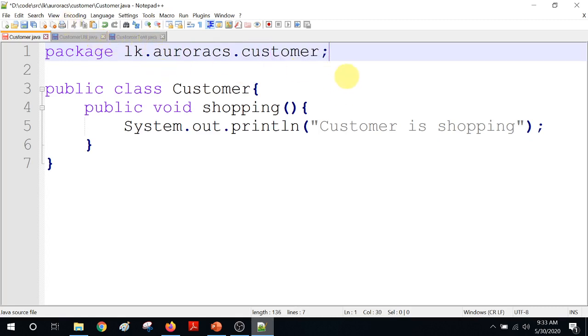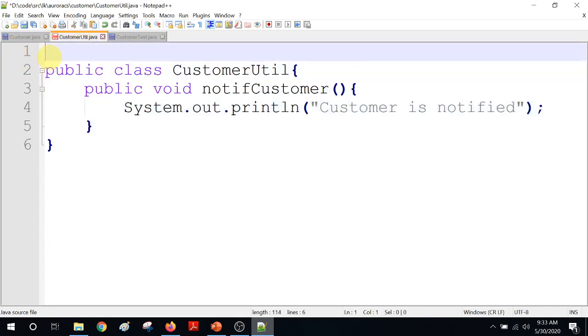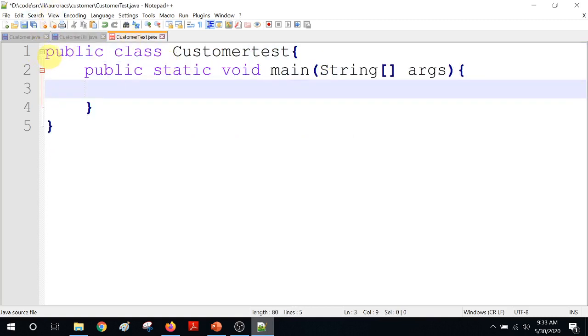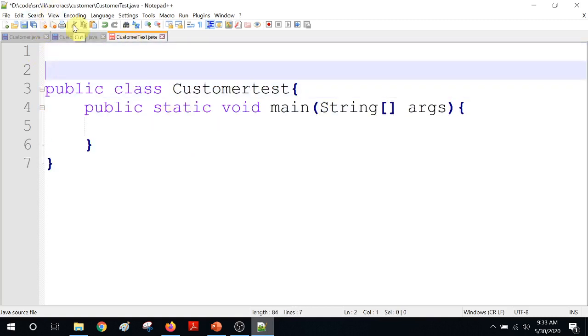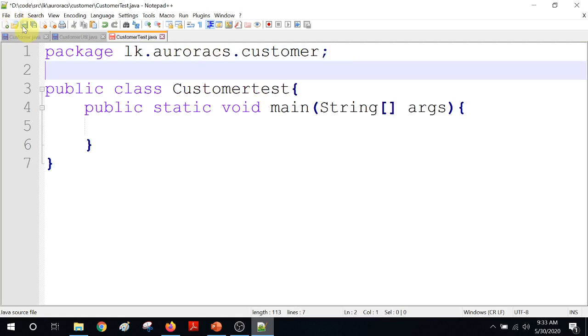Package name and folder hierarchy must be the same. Our customer util is also in the same package, and our customer test is also in the same package. All three are in the customer package. So that is how you do that.